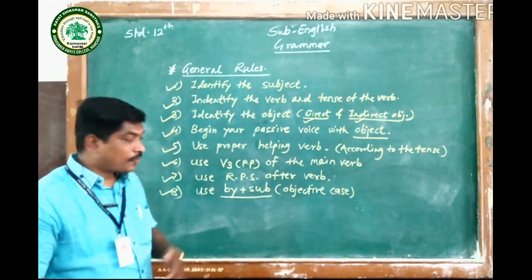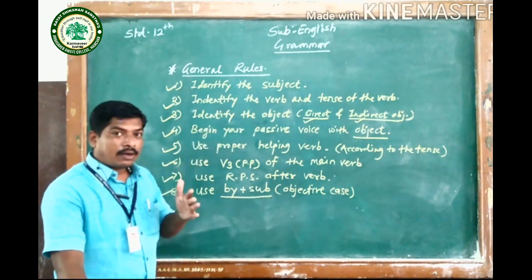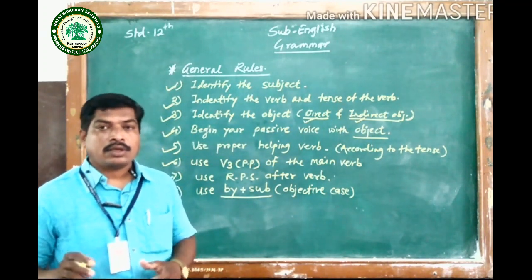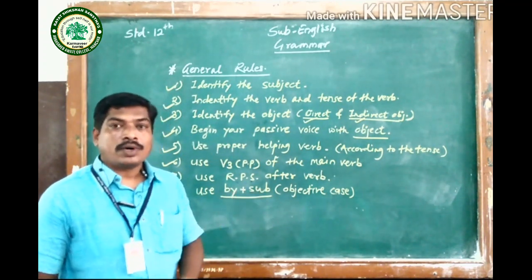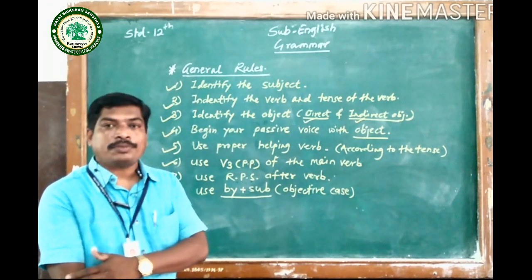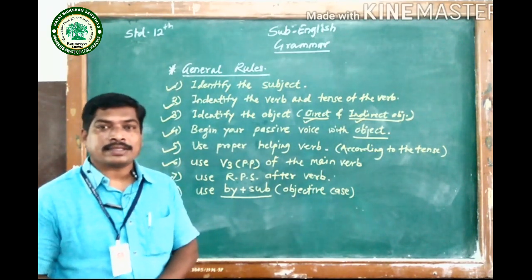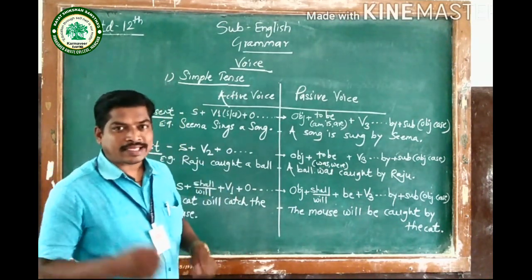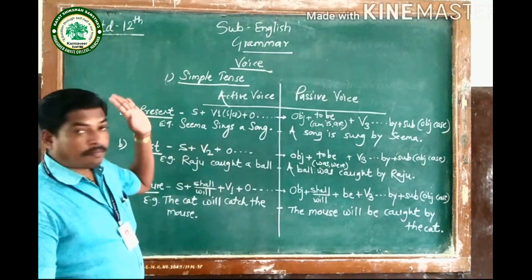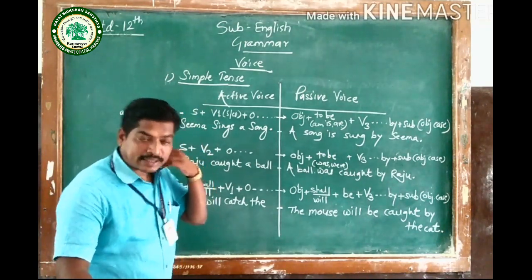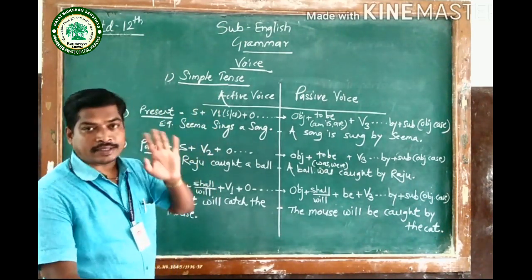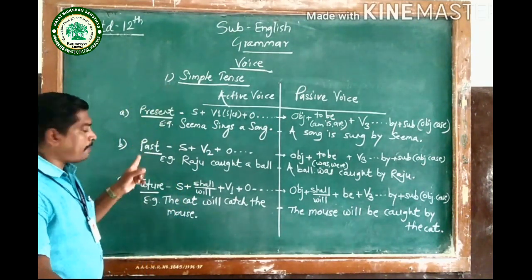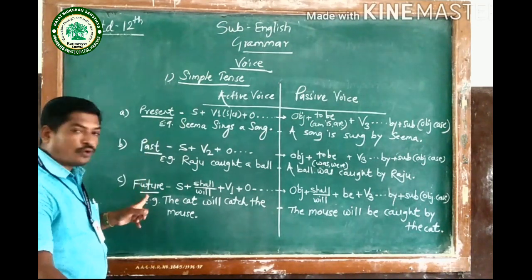Now, as I have told you, we are going to see all these rules tense wise. So let's move forward towards the first aspect of the tense. It is simple tense. So now let's go aspect wise or tense wise, and the first aspect of the tense is simple tense, whether it is simple present, simple past or simple future.